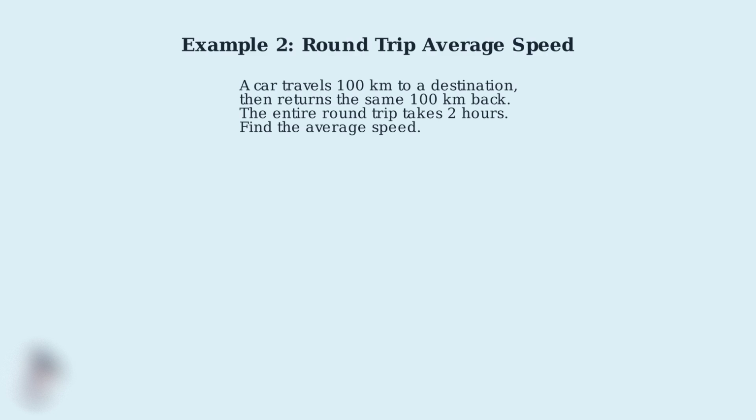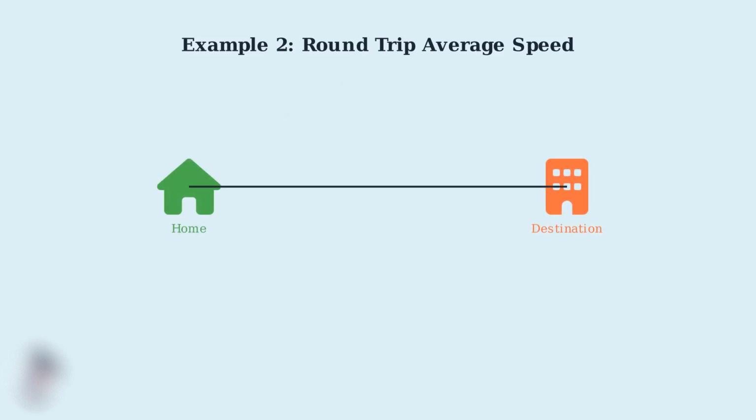Now we'll work through our second example, which involves a round trip. This type of problem often confuses students, so we'll break it down step by step. A car travels 100 kilometers to a destination, then returns the same 100 kilometers back home. The entire round trip takes 2 hours total. We need to find the average speed for the complete journey.